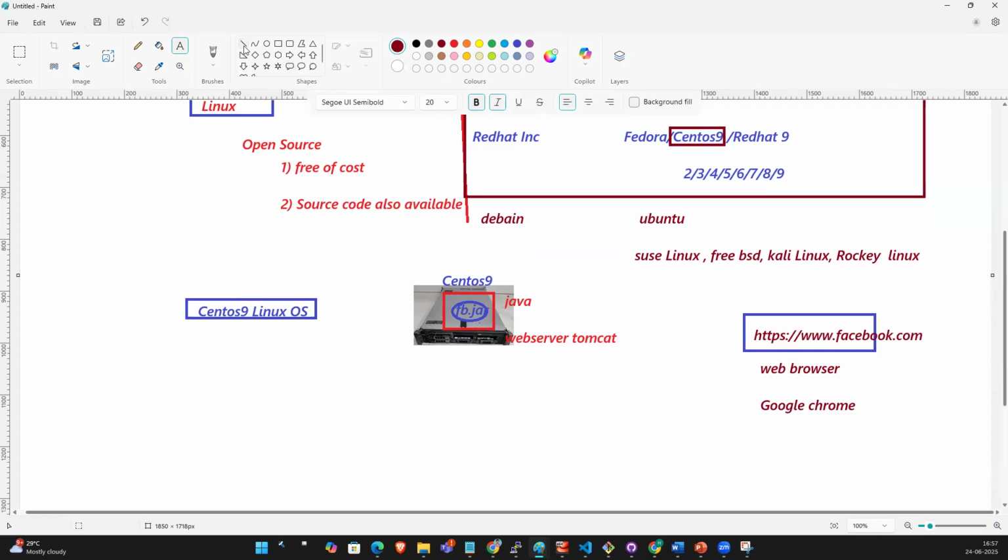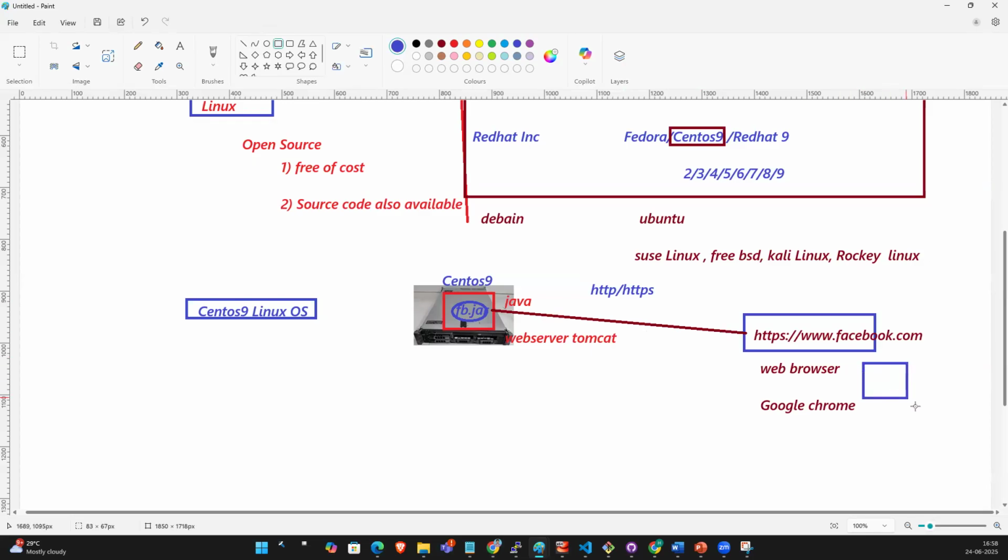If you want to see the pages from the web server, we definitely use web browsers through HTTPS. You get the pages whenever you search facebook.com.